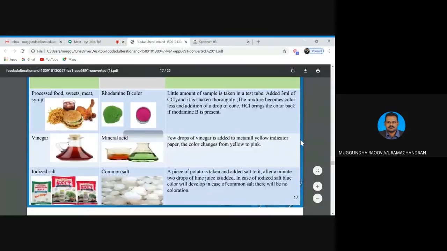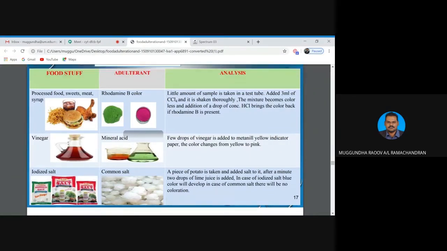Okay, so vinegar. Class, for vinegar samples, usually they mix the vinegar with mineral acids. So how to determine the presence of mineral acids in vinegar? Basically, a few drops of vinegar are added to the methylene yellow indicator paper, and the color will change from yellow to pink.